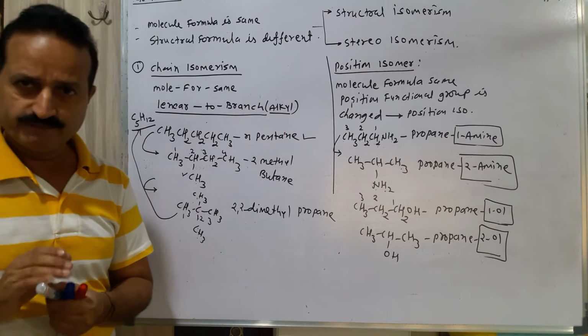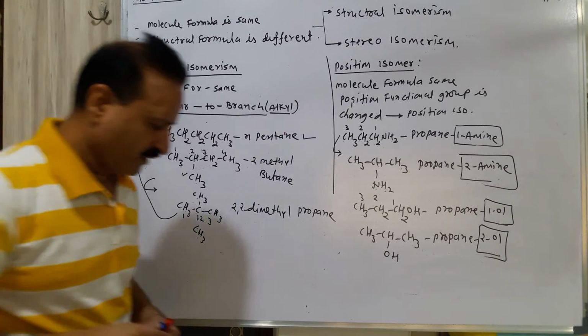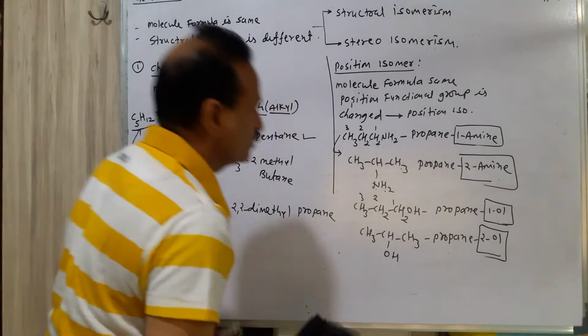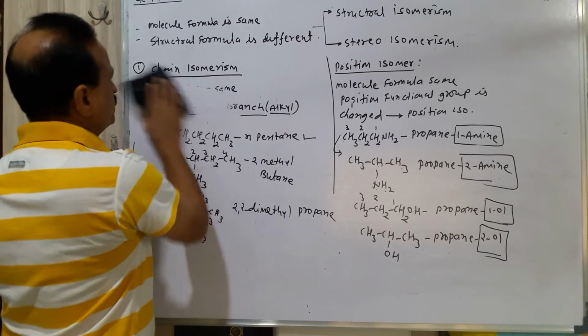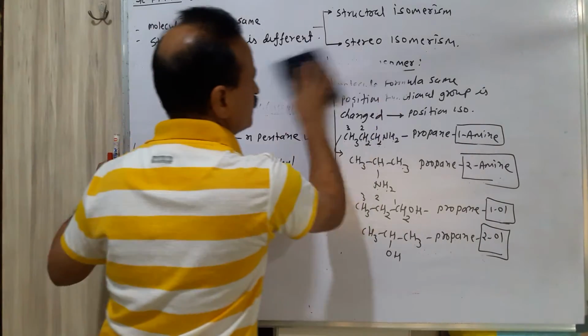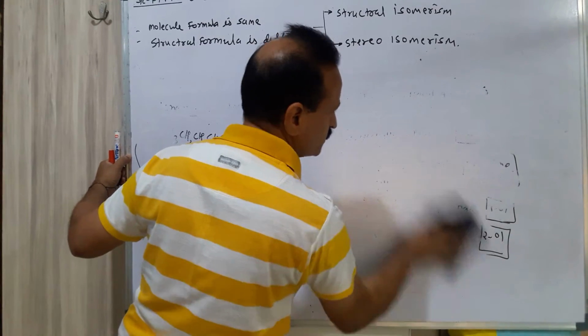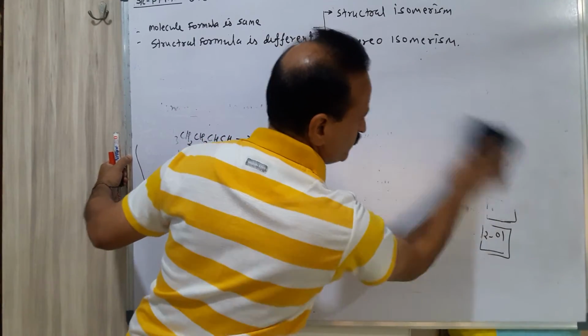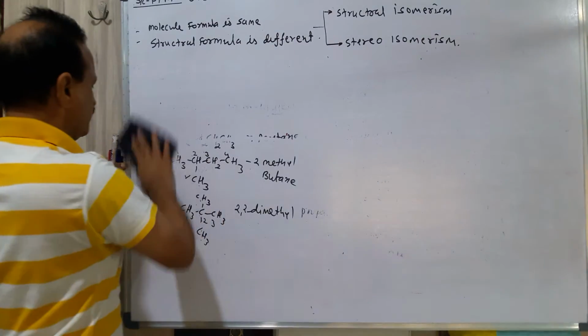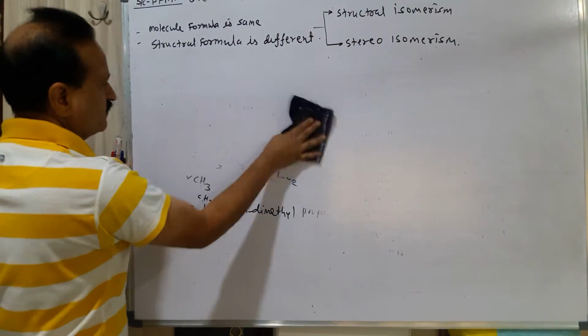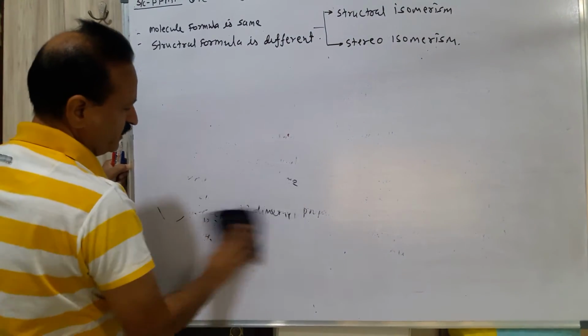Now it is clear. Ready. Now discussing another two isomers. This is very easy, very simple. Can understand very easily. Just revise my video lecture, watch my video lecture continuously and digest the topic very easily.